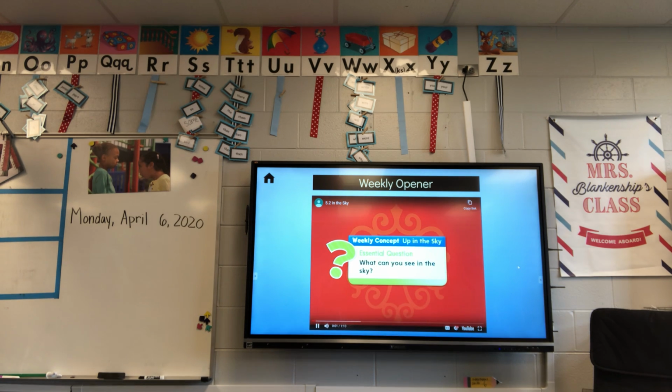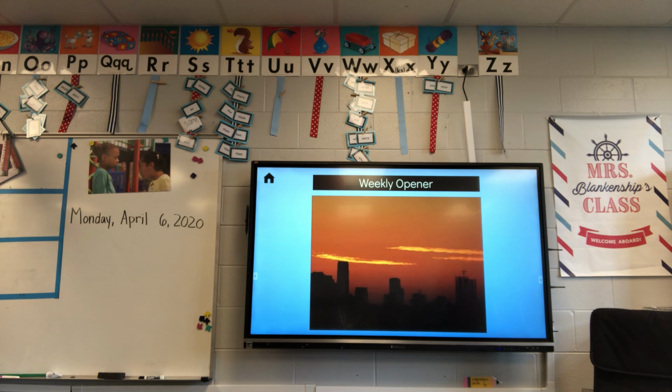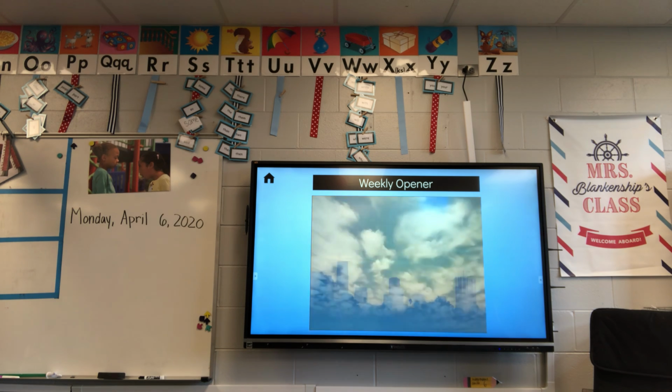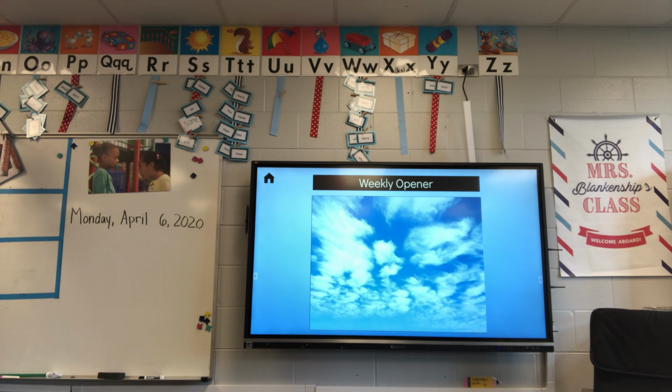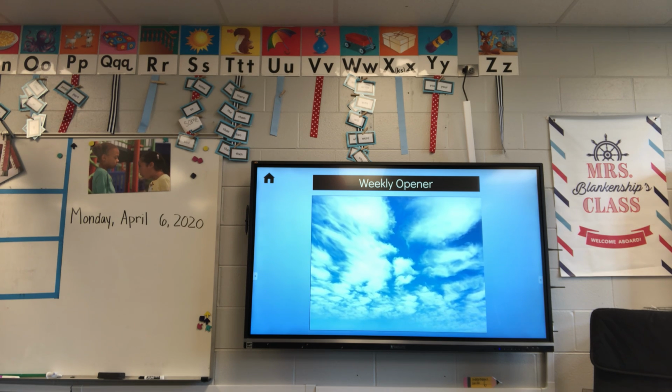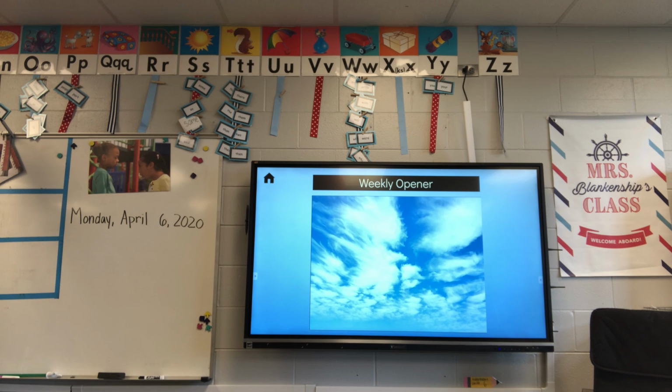Sky. What can you see in the sky? What do you see when you look up in the sky? Watch as the sky changes throughout the day. You'll see the sun rise in the east early in the morning. Sometimes the sky is filled with clouds. The wind moves the clouds and the sky changes.